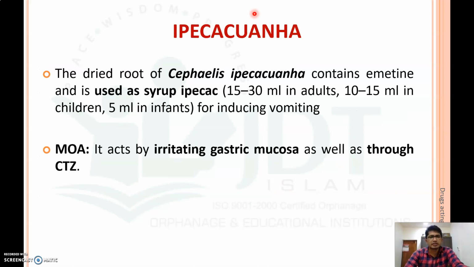Now coming to the next drug, that is ipecacuanha. It is the dried root of Cephaelis ipecacuanha containing emetine, which is used as syrup ipecac, 15 to 30 ml in adults, 10 to 50 ml in children and 5 ml in infants, to induce vomiting. It acts by irritating the mucosa as well as through a reflex on the chemotrigger zone. That is the mechanism of action of ipecacuanha.